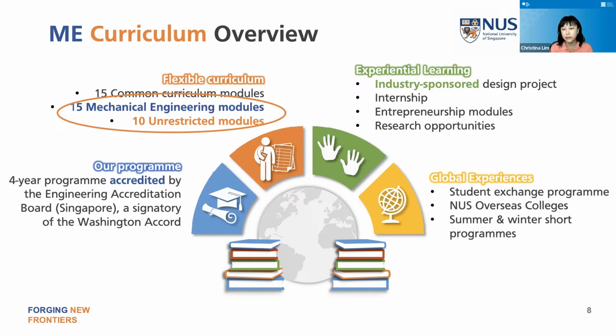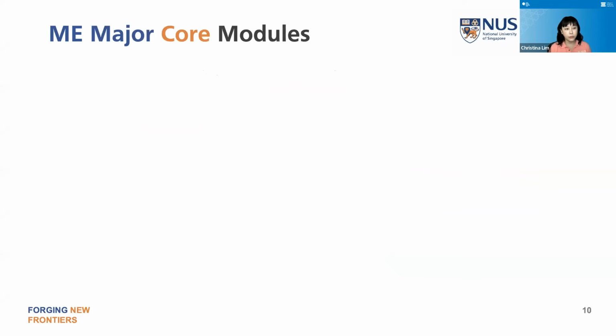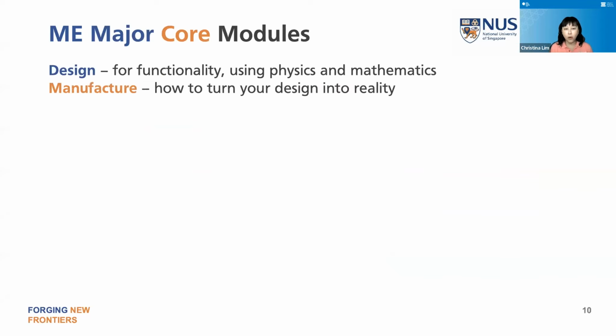Okay, so I think the rest of it is kind of repetitive, so I won't go there, but I'll delve a little bit more into these two sections, the 15 mechanical engineering major modules, and also what you can do with your unrestricted modules if you're interested in mechanical engineering. So the core modules, the compulsory ones that encompass these 15 modules under the ME space, is precisely to give you the tools for designing and manufacturing.